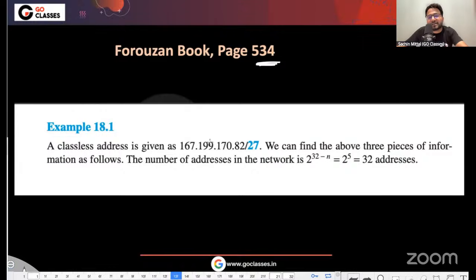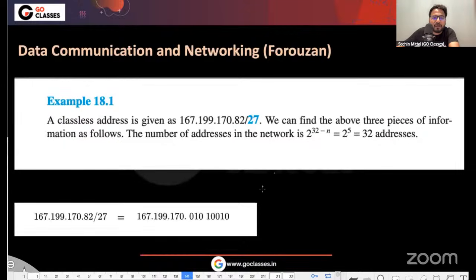A classless address is given, and then they are giving some number slash 27. They are asking for this network, to find the number of addresses and something else. Slash 27 means 8, 8, 16, and then 24, and then 3 more.